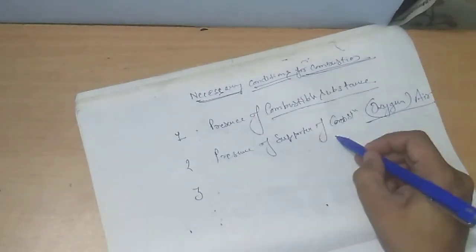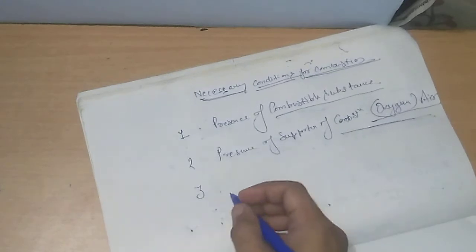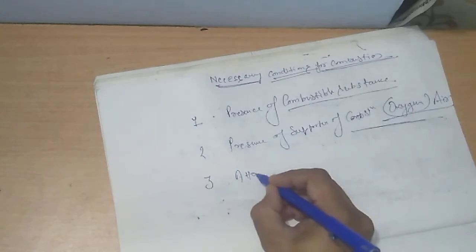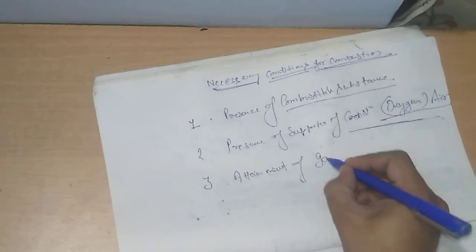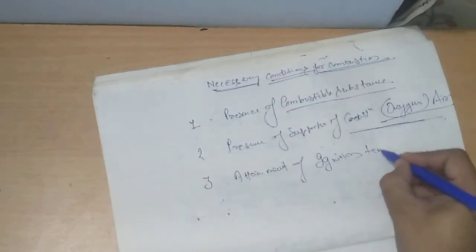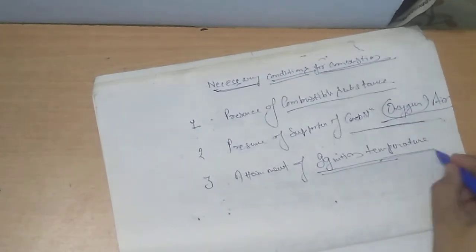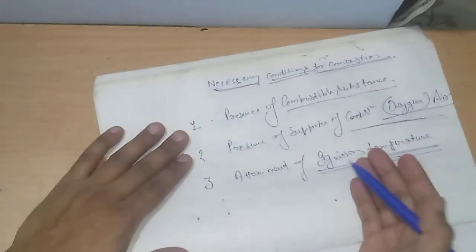Clear? So the first condition is a combustible substance, the second condition is the presence of a supporter of combustion, and the third and most important thing is attainment of ignition temperature. Clear? This is again a very important topic which till now we have not discussed, so let us discuss it in detail. The other two topics we have already discussed.